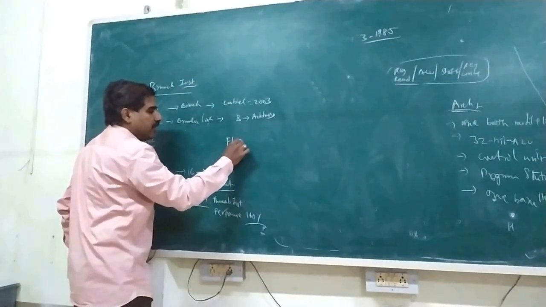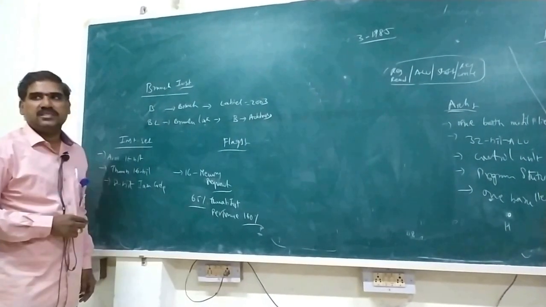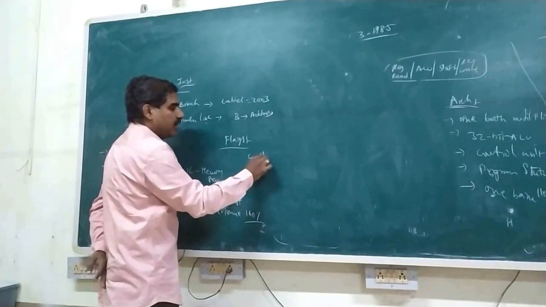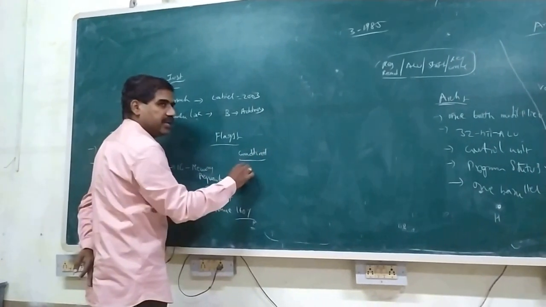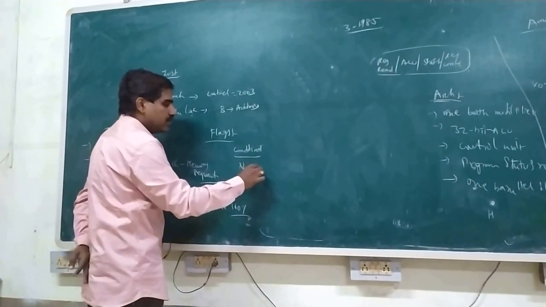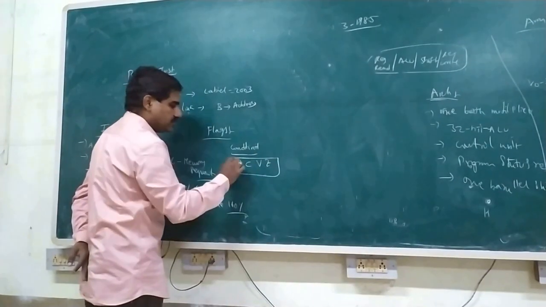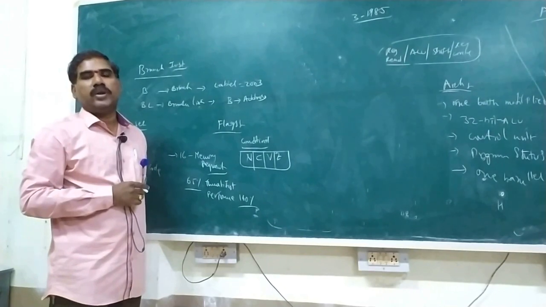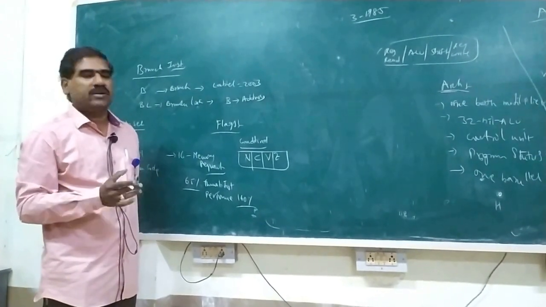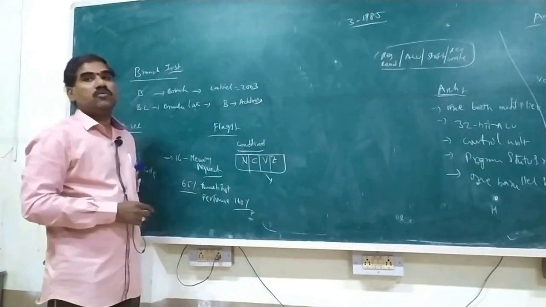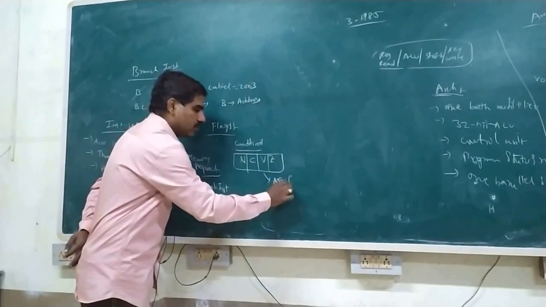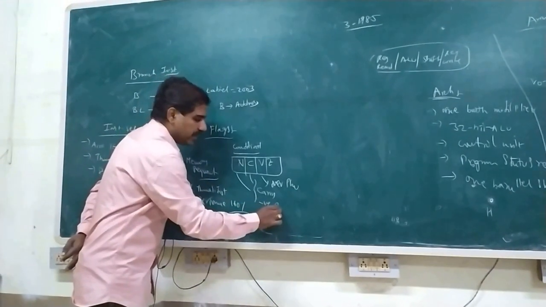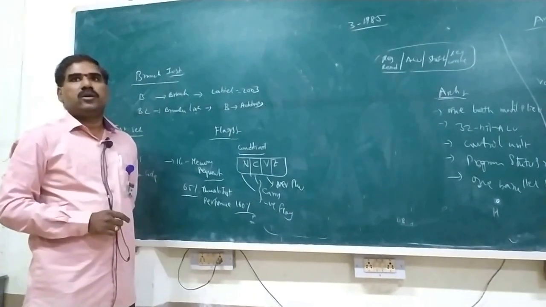Again, in this also we have flags. The flags are classified into three types. First one is conditional. Conditional means we have four flags: negative, carry, overflow, zero. Zero means by performing ALU operations, if the result is zero, then the zero flag will be set, otherwise it will be reset. V means overflow flag. C means carry flag, where N means negative flag.